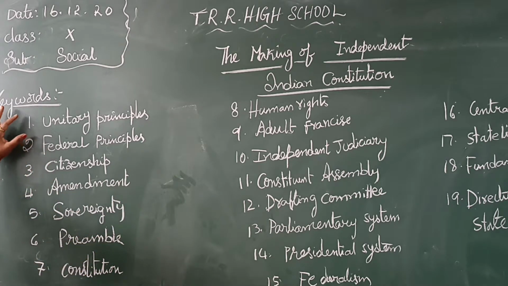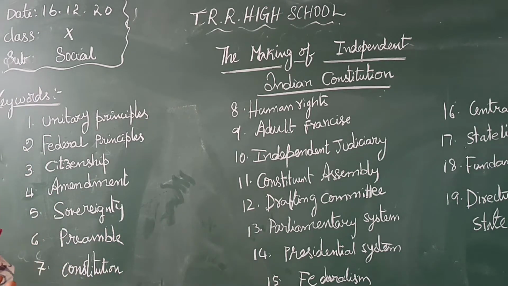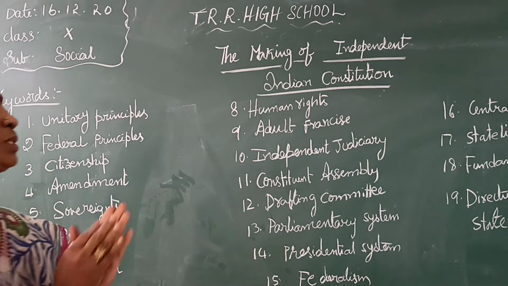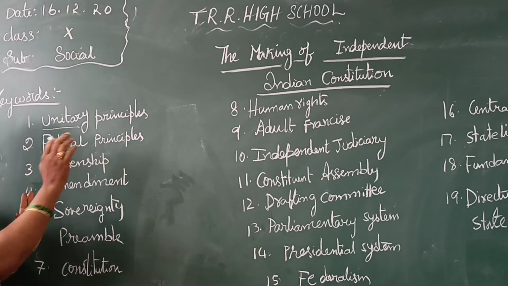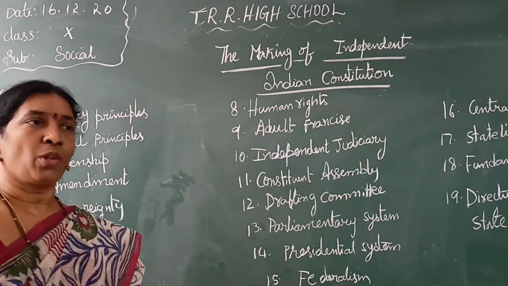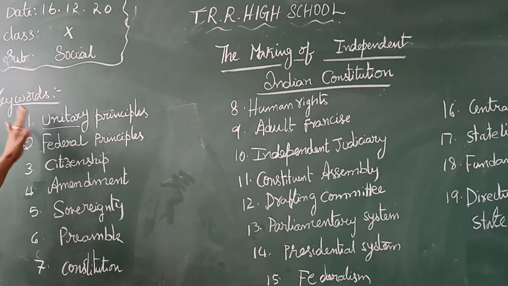So what is the first word? The unitary principles. What are the unitary principles? Supremacy of a central government and absence of subsidiary sovereign governments. So unitary government means central. The central government will have more power, and the remaining are all subsidiary governments. What we have to learn is supremacy of the central government and absence of subsidiary sovereign governments. Supremacy is only for the central government, which has more power.